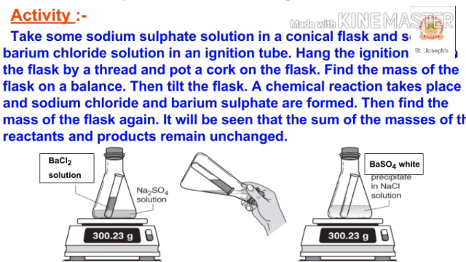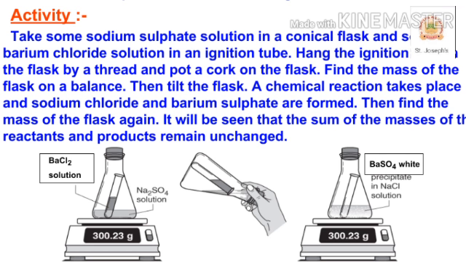Take one of the following sets, X and Y, of the chemicals. So they have given the set of chemicals: in the X list, copper sulfate, and in the Y list, sodium carbonate. The second is barium chloride and sodium sulfate, and the third one is lead nitrate and sodium chloride. So prepare separately a 5% solution of any pair of substances listed under X and Y in water.